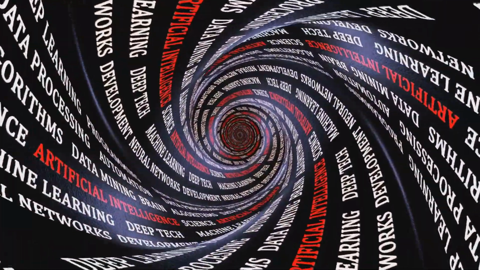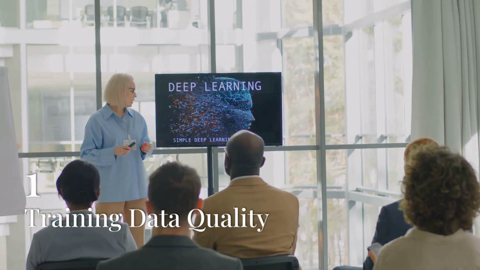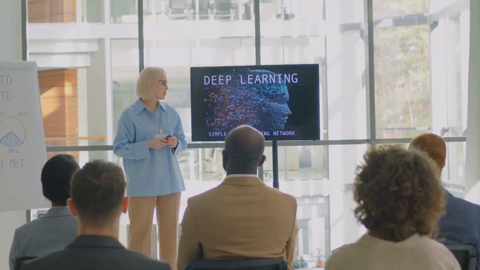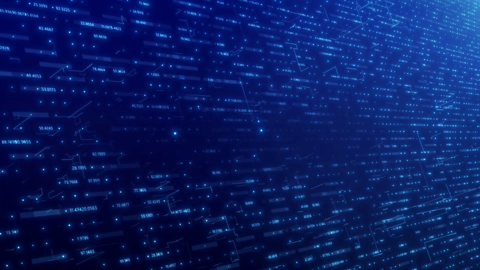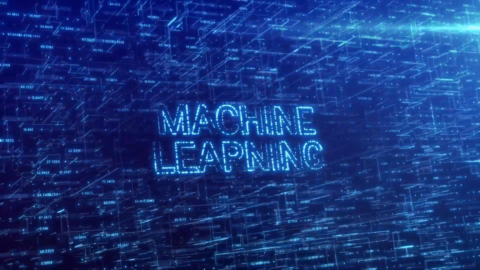So why do these hallucinations occur? There are a few key reasons. 1. Training data quality. LLMs are trained on vast data sets collected from the internet, which contain both accurate and inaccurate information. If the model encounters incorrect data during training, it can learn and reproduce those errors.